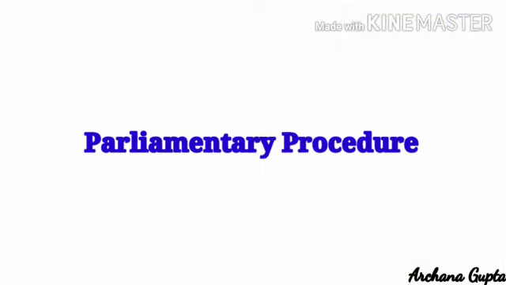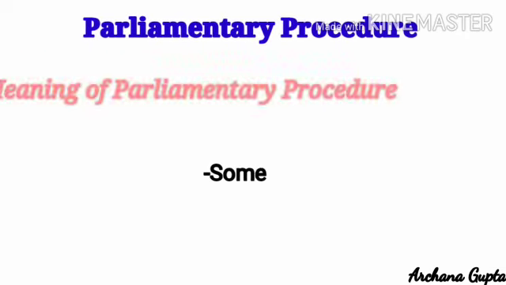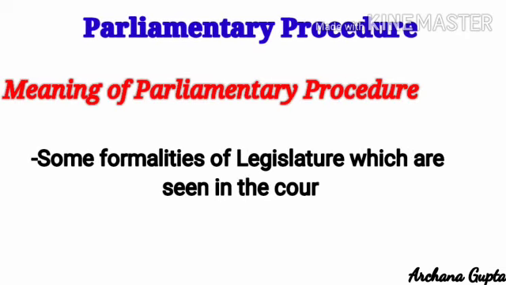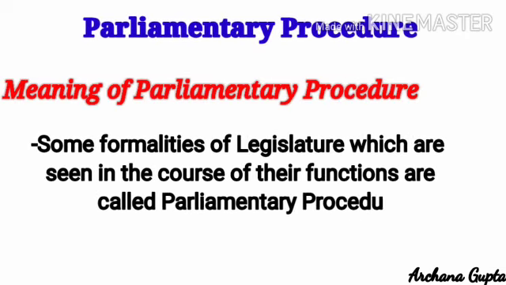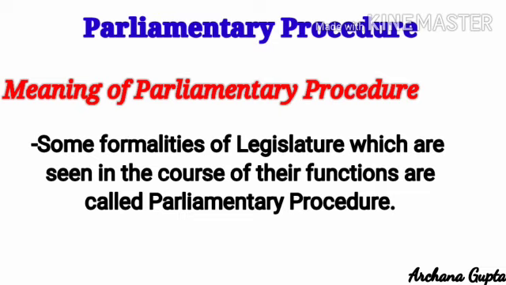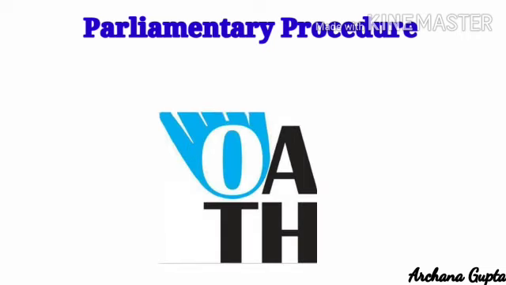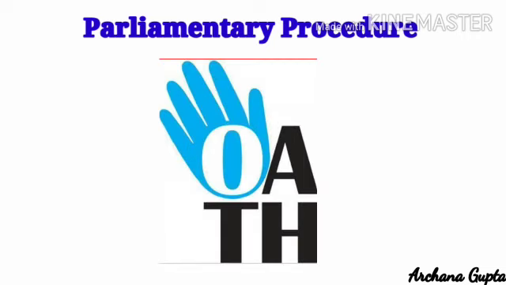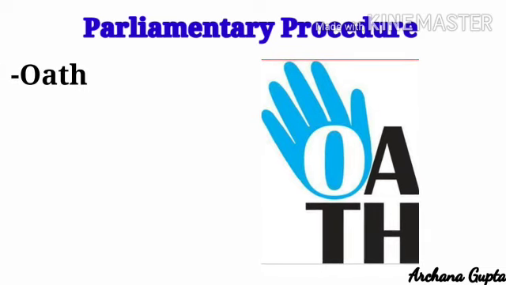Okay, so let's begin. Some formalities of the legislature which are seen in the course of their functions are called parliamentary procedures. Now we will look at some of the common procedures of the Indian Parliament. So the first one is the oath.